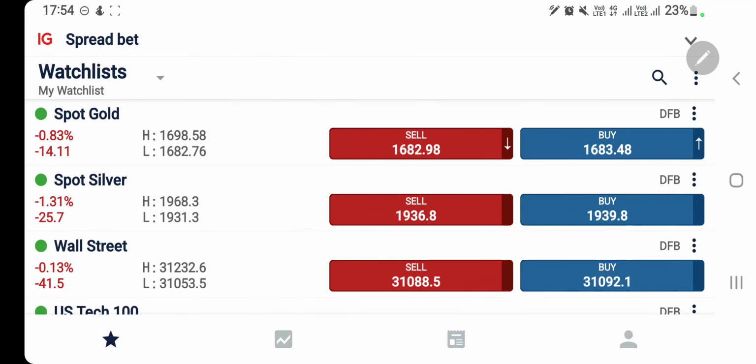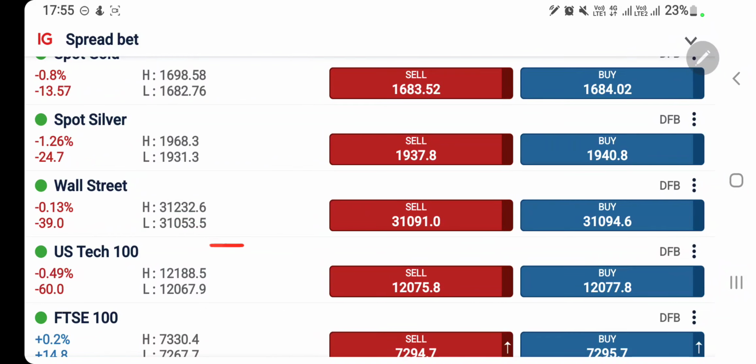Today morning I asked you to go short on gold below 1694 and see 1690, 1684 and 1680. 1680 is yet to come. It may try to achieve those levels. At the same time, I asked you to go long or buy only above 1698. Precisely, it has reversed from the same levels.